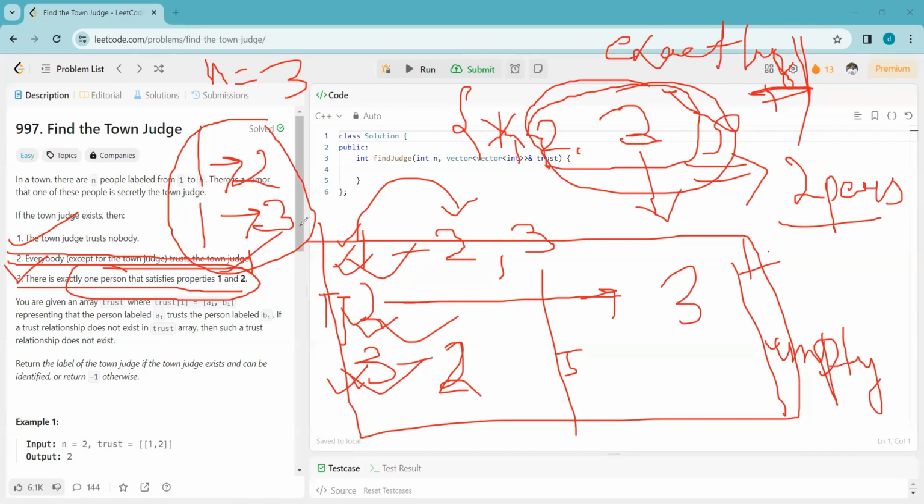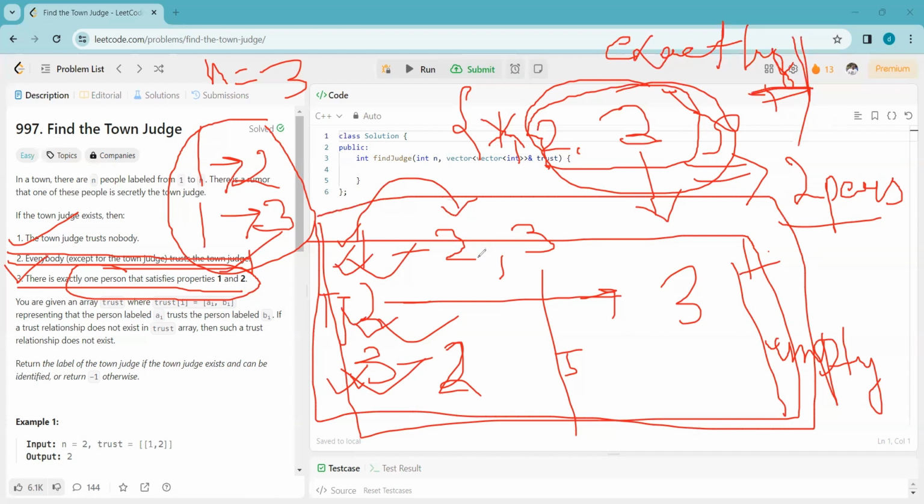So to create this map, we have two options. Since we can have more than one number in a map value, we can take either a vector or a set. Let's see the options.